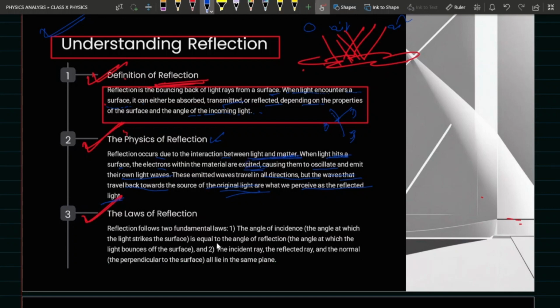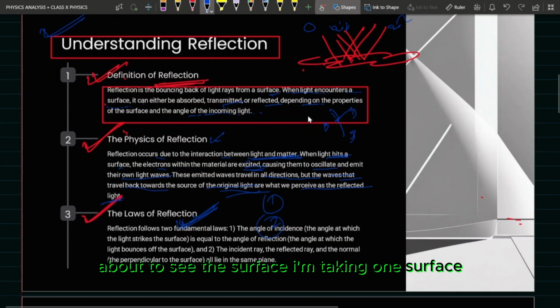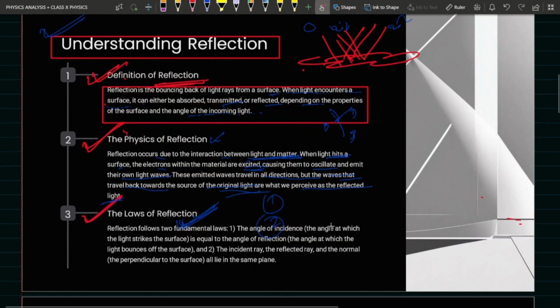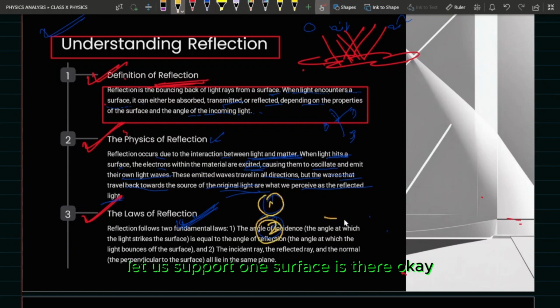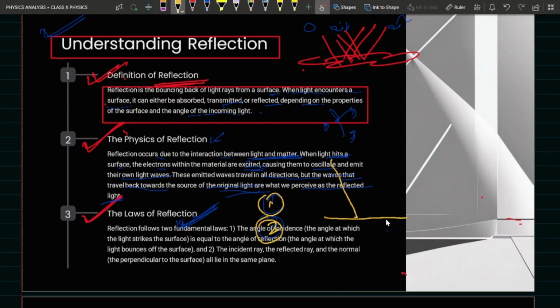Now, what are the laws of reflection of light? On following a series of observations, we arrive at these 2 things. Suppose this is the surface, and this is how light is incident.